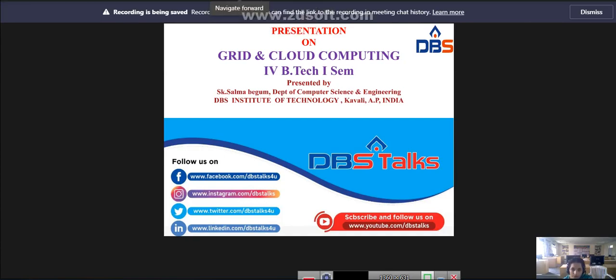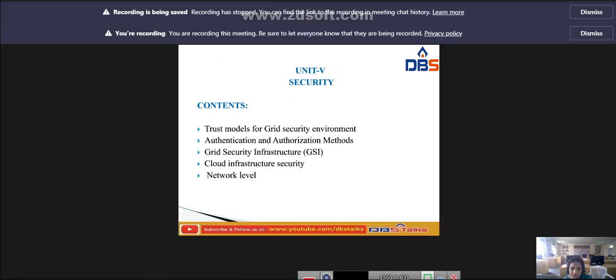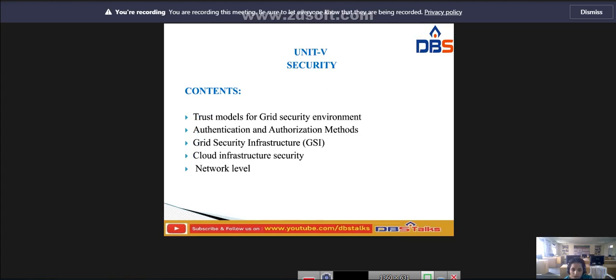So Unit 5 name is security, and in this we have different contents. In the first video I am discussing some of the contents available in security: trust models for grid security environment, authentication and authorization methods, grid security infrastructure, cloud infrastructure security, network levels. These are the different contents available in the security. We have some more contents, which we will discuss in the next video class. In this video class we will discuss these contents.